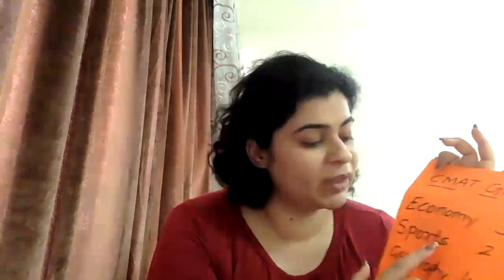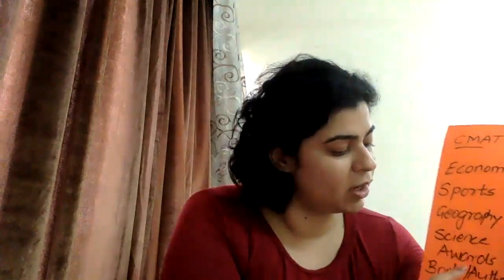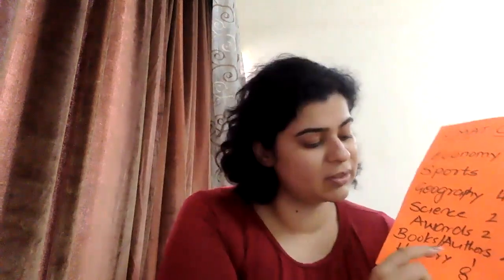Now let's look at the previous year, that's CMAT 2020 GK. What all areas of GK were the questions asked from? So if I look at it, you will see they had economy based 3 questions, sports based 2 questions, geography based 4 questions, science and technology based 2 questions, awards 2 questions, books and authors 2 questions, history 1, miscellaneous 8 questions. So this is my GK questions bifurcation. You can take a quick screenshot of the same.